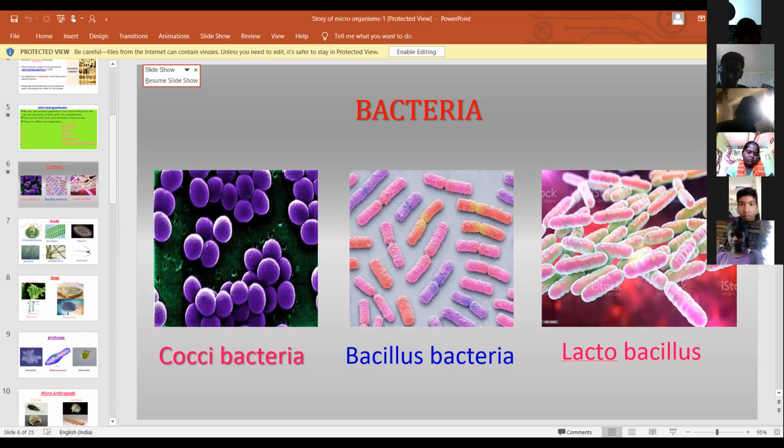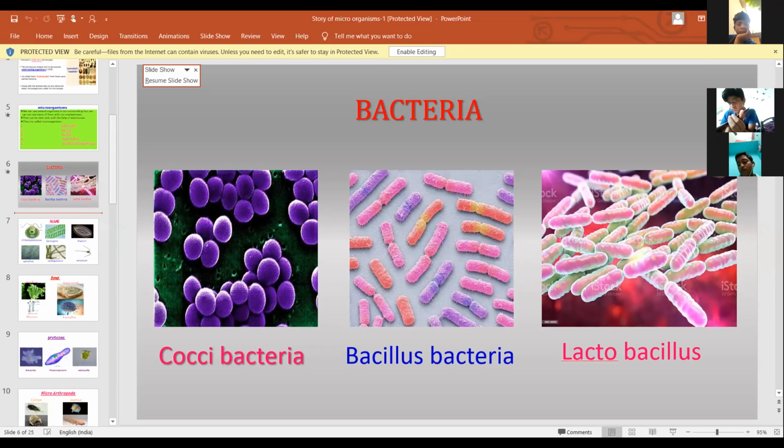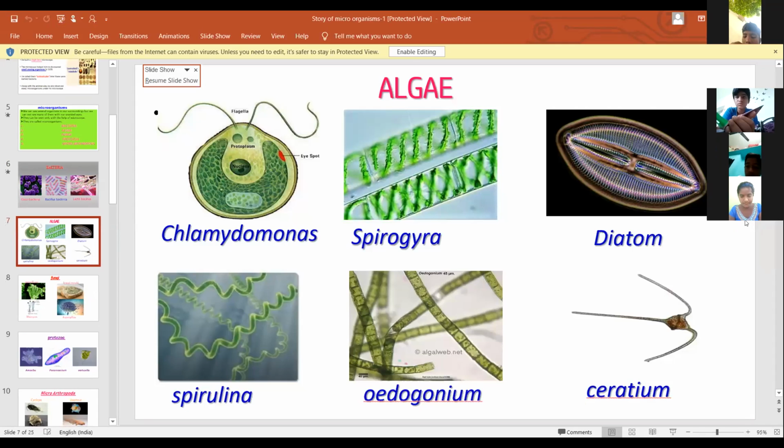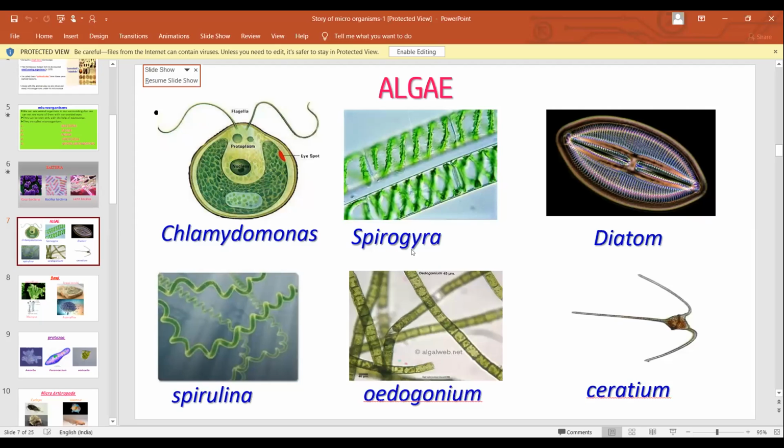Second group is algae. For example, Chlamydomonas, Spirogyra, Diatoms, and Spirulina, and Edogonium, and Serratium. These are all the examples of algae.